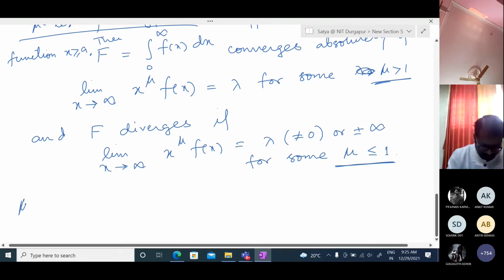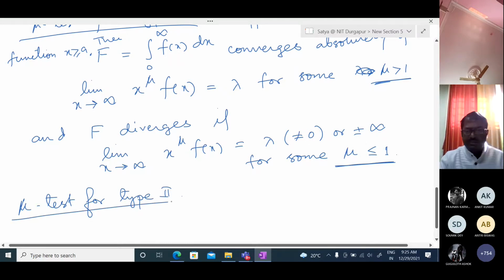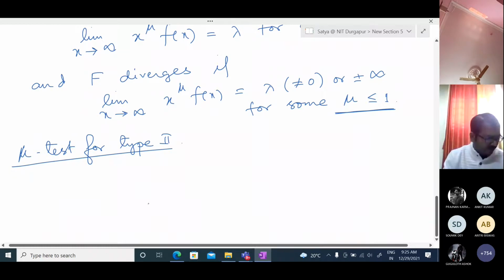So the mu test for type 2. Type 2 means the integration is finite in limit. Here we consider the integration from a to b of f of x dx.